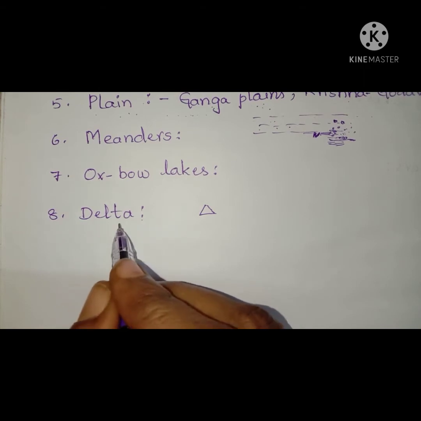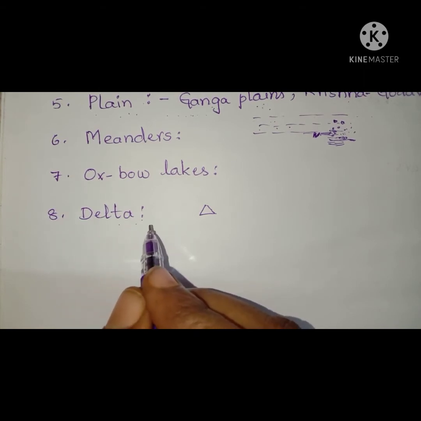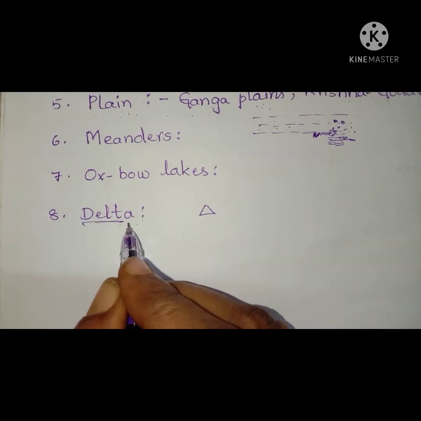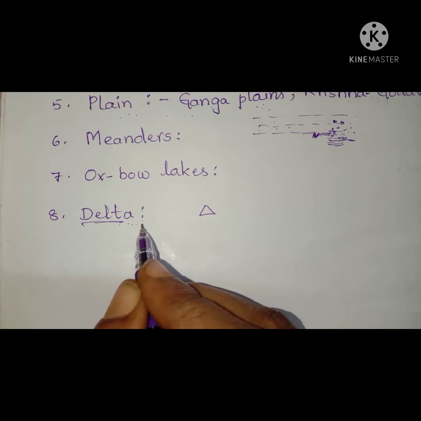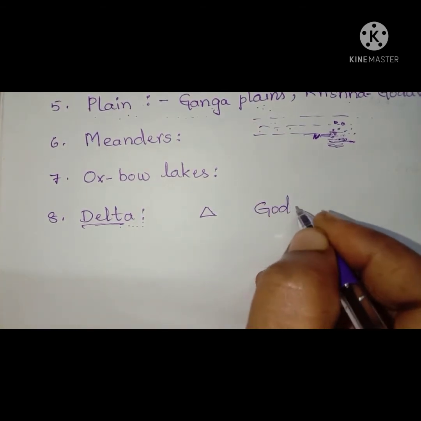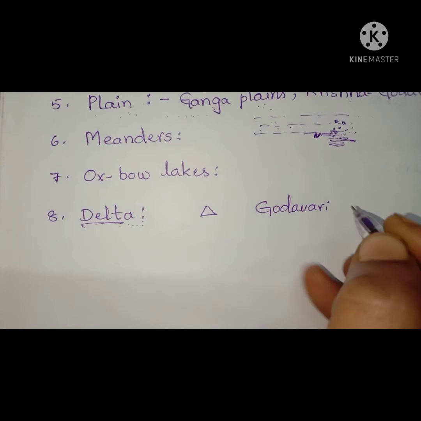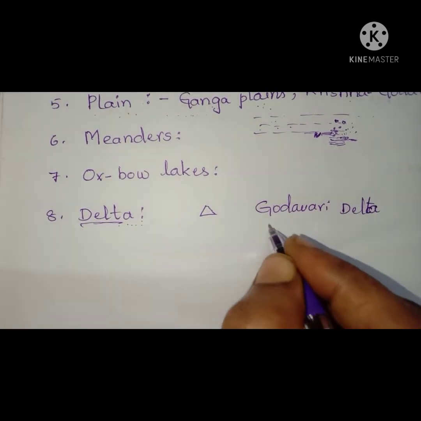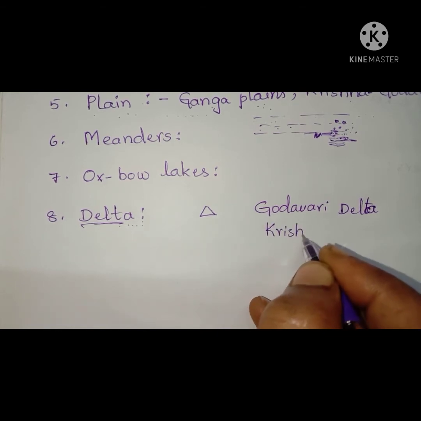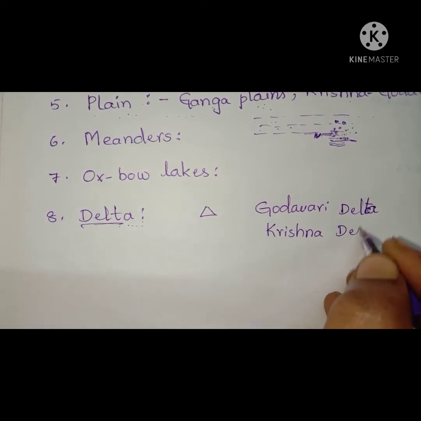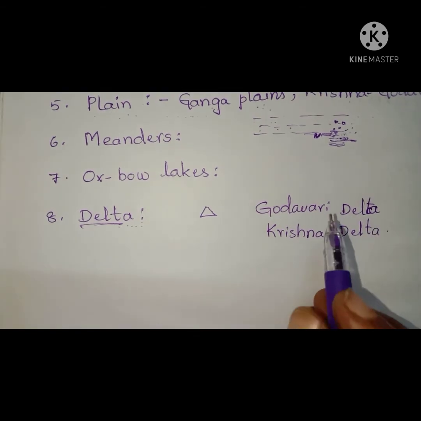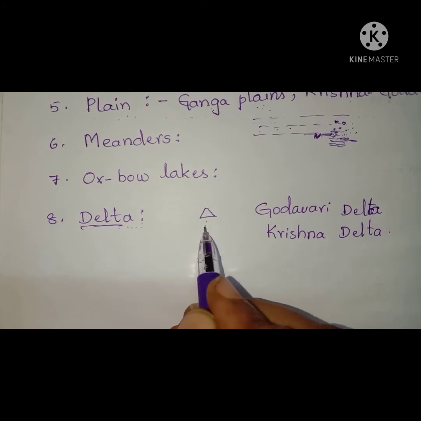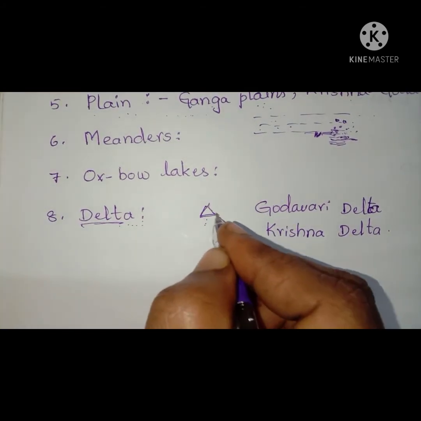Delta. Next one, delta. Children, you have learned in your lower classes about the delta. You all know the delta, like Godavari delta and Krishna delta. So this word delta originated from the Greek alphabet delta.